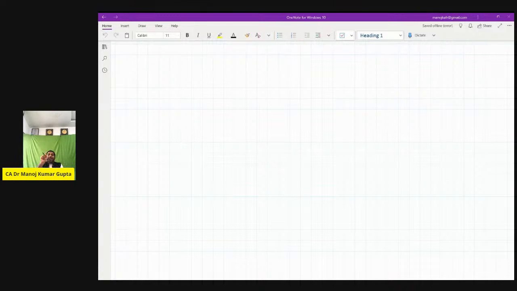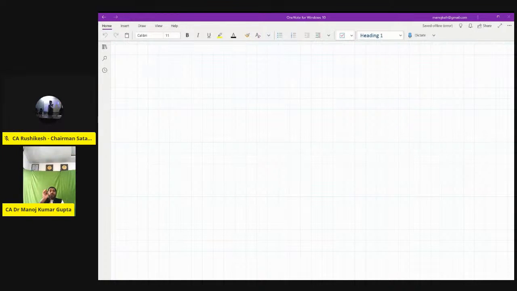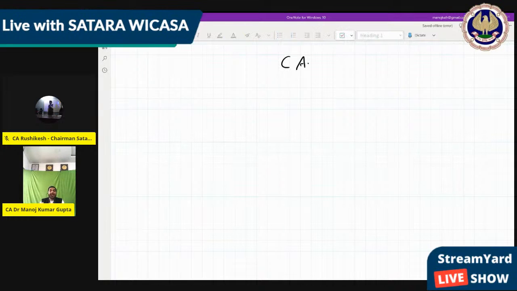So all of you make a heading in your notebook: CA. What exactly do we have to do from Foundation to CA Final? Because if your initial level is excellent, then in future you will not feel any difficulty. Make the heading CA at the top of your first page. I want all of you to have a notebook, calculator, and one pen in your hand. Definitely you have to write. So you should have all these three things.